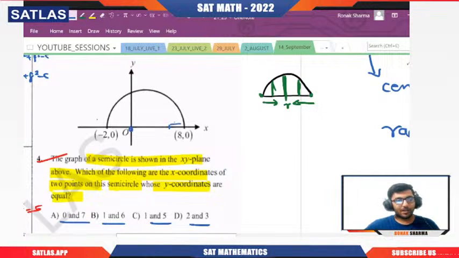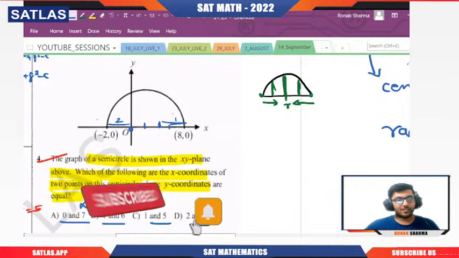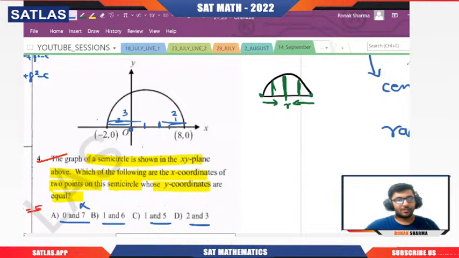So for 7 I'm at unit distance. Here from I'm having two distance, so this is wrong. 1 comma 6, so 1 and 6. So for 6 it is 2, for 1 it is 3, right? So this is also wrong. 1 and 5, so for 1 it is 3, and for 5 also it will have 3 unit distance, so C is correct. Got it?